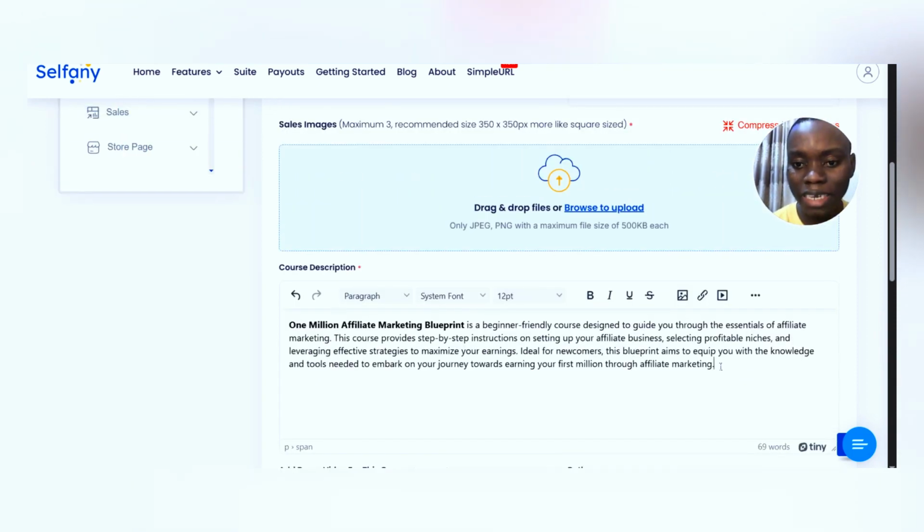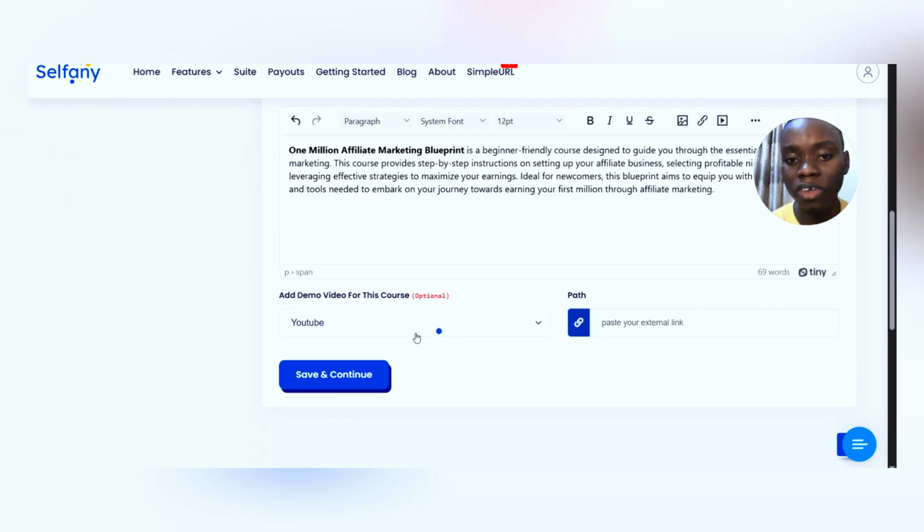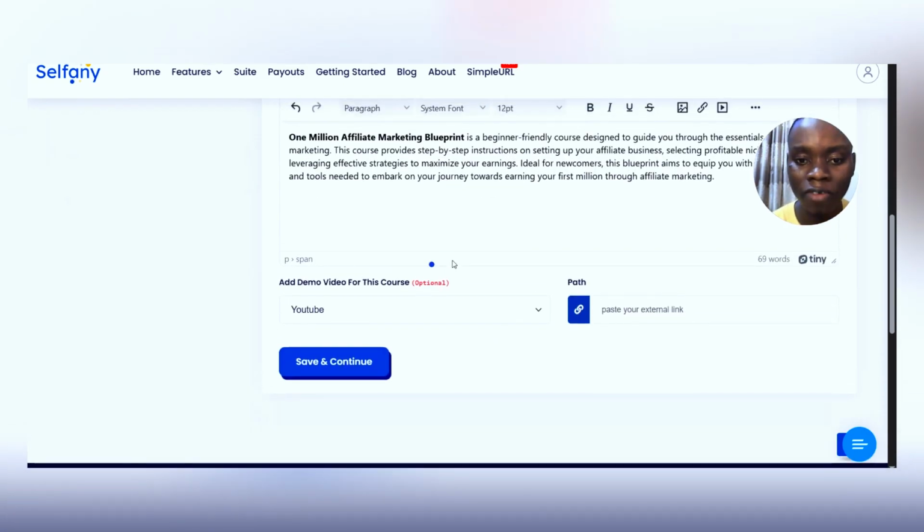And of course you can even add any other thing. You can underline, you can italics, like anything you want to do here. You can even add images or even video or a YouTube link to this your course description. But I'm not going to be going into that detail. If you want to do that, you can check that out for yourself.